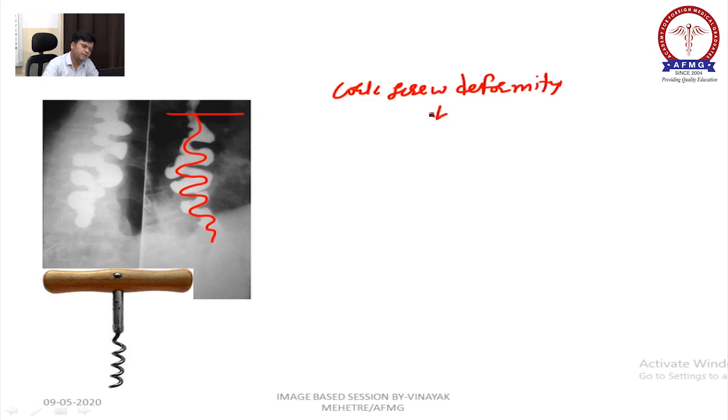Where is it seen? Diffuse esophageal spasm, DES, right? To diagnose DES, how much should the pressure be increased? It is more than 30 mmHg.